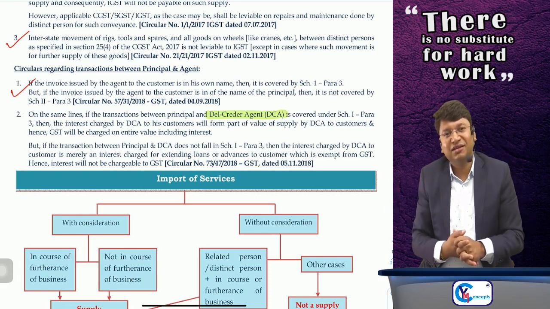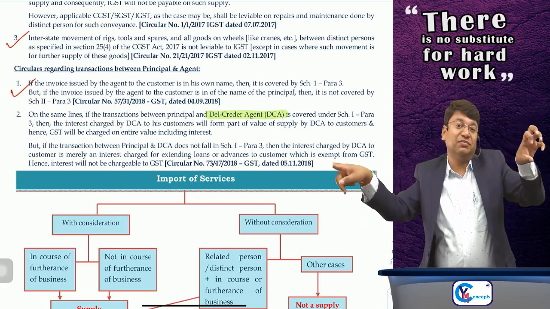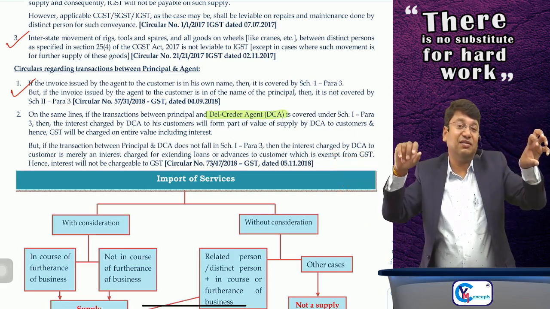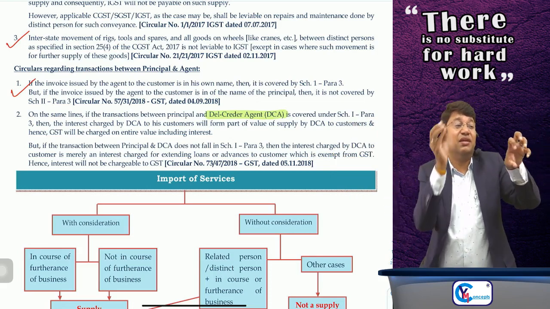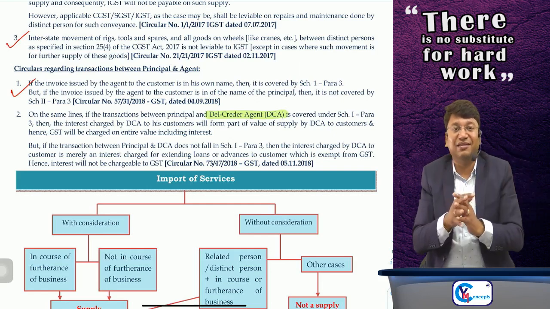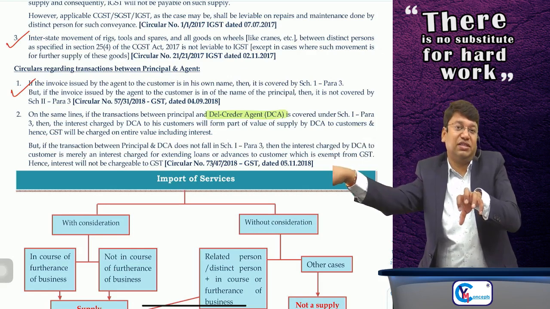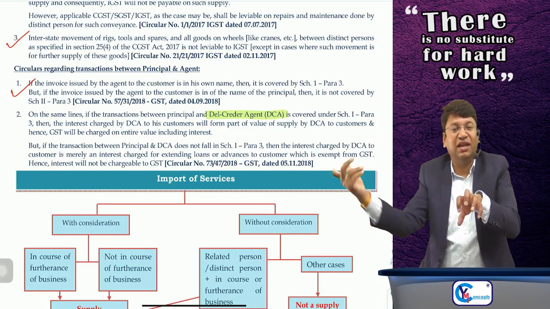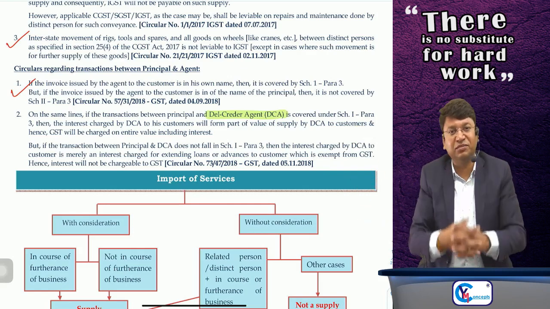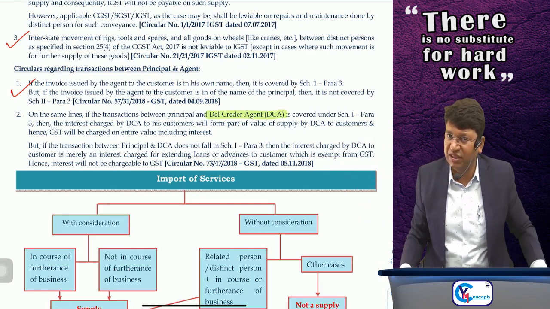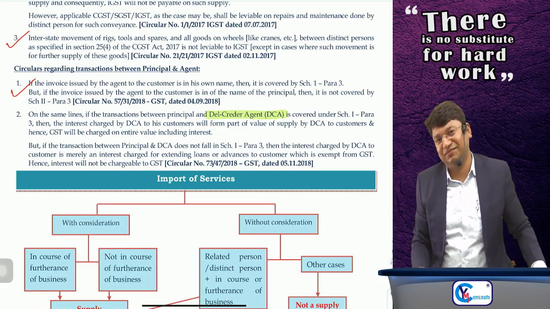then in such a case, he is just an intermediary. Directly, the principal is selling the goods to the customer. But the del credere agent is paying the consideration to the principal immediately, and the del credere agent has just provided a loan to the customer. Clear? And on any loans or advances given, if you are earning any interest, then it is exempt from GST and interest will not be chargeable to GST at all. In this case, the agent is not raising the invoice in his own name to the customer.